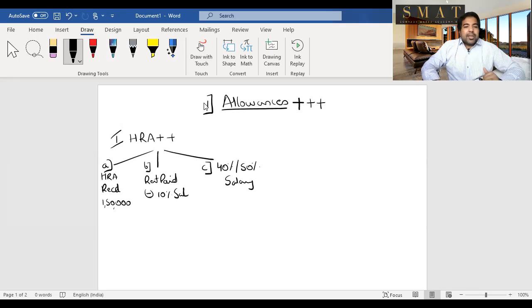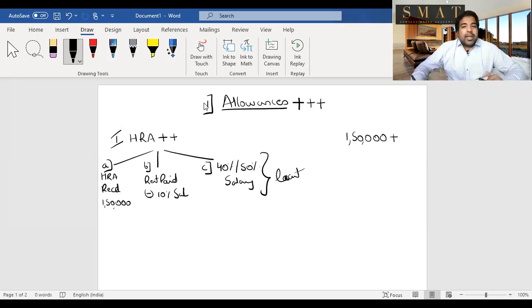So the moment you get an HRA question, which can be there in the exam, guys, what do you do? First thing is you add. So let's say you get an HRA of 1,50,000. You will add that 1,50,000, and from that, will you minus anything? Yes, the HRA received, or the rent paid minus 10% of salary, or 40% or 50% of salary. In HRA, you have to calculate this and keep it ready. 10% of salary you calculate and keep it ready. 40-50% of salary you calculate and keep it ready. Then you'll get these, and the least of the following will be allowed as a deduction.